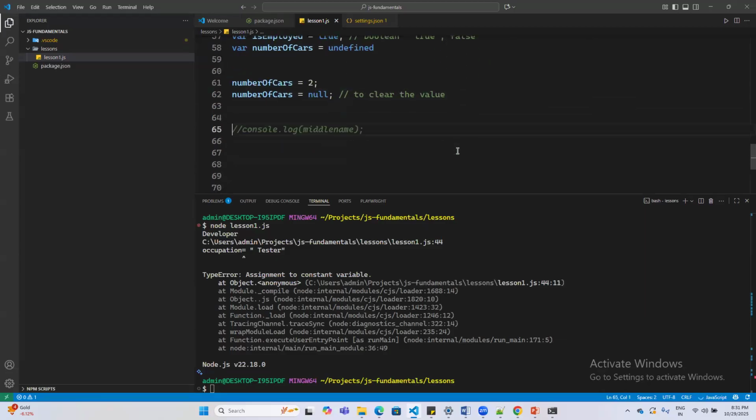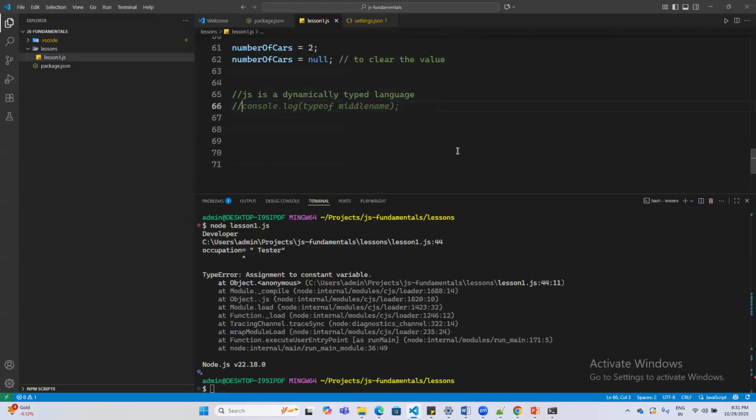So in general, I would say JavaScript as a language is a dynamically typed language. We already saw that, right? We don't specify any explicit types. Basically, I would like to add that JavaScript is a weakly typed language, or you can also say JS brings out ambiguity.